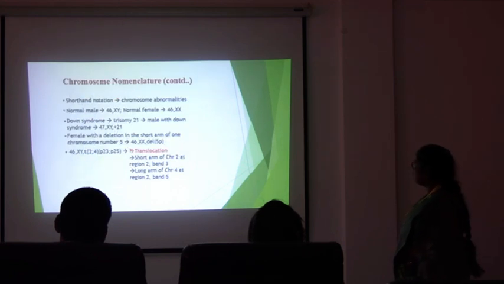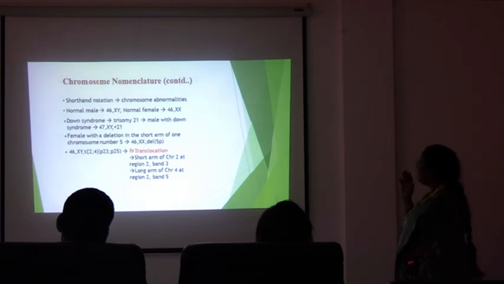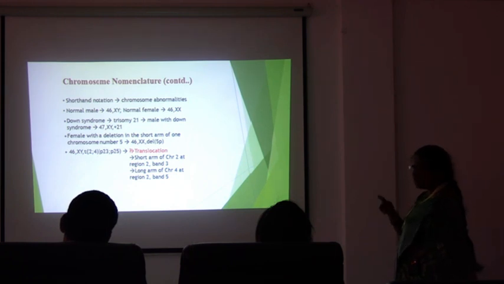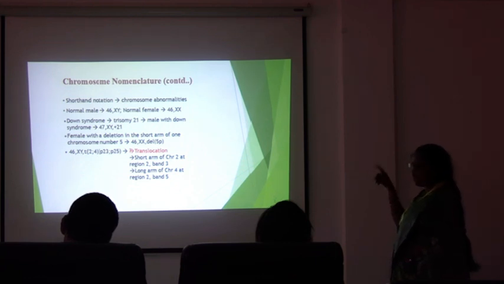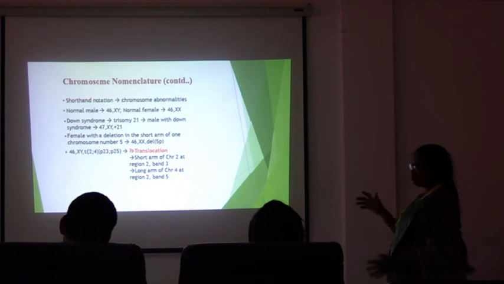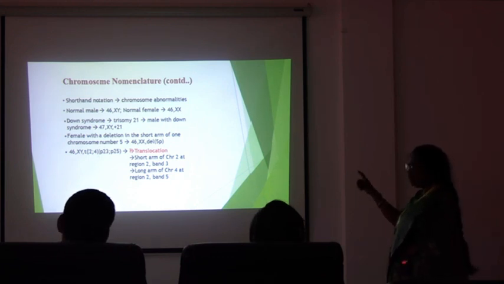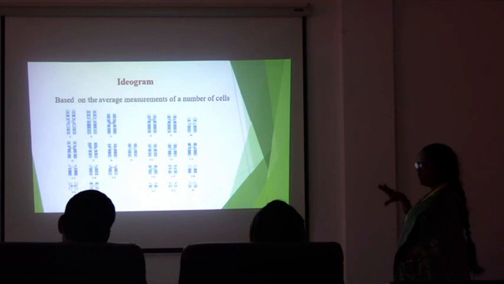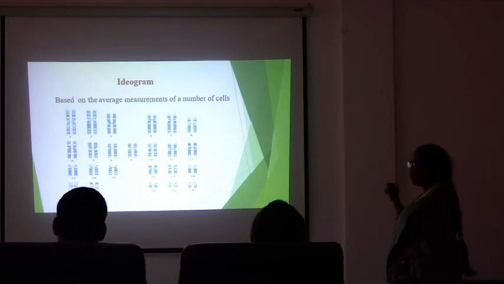Next slide. So for a normal male we will designate 46,XY, and for a female 46,XX. If there is any translocation or any addition of a chromosome, that is trisomy 21, since one chromosome is extra, instead of 46 we write 47, then the sex of that individual, XY or XX, then plus 21 if chromosome 21 is extra in that particular individual. Whenever there is a translocation, the chromosomes involved will be indicated in a bracket, along with the breakpoint regions in another bracket. So this is the ideogram standard with which we can locate the breakpoint regions on the chromosomes.